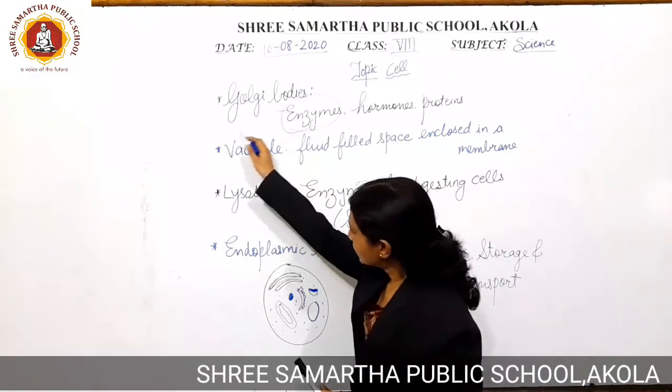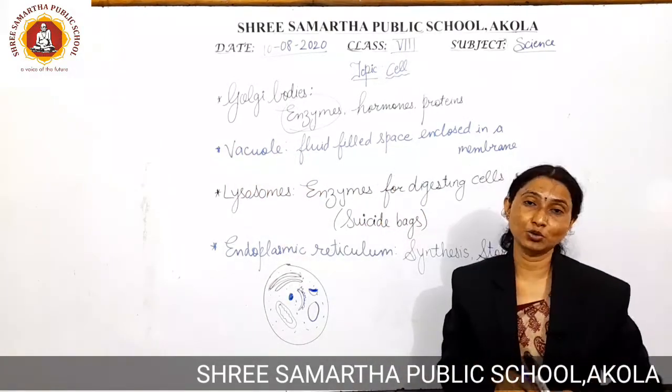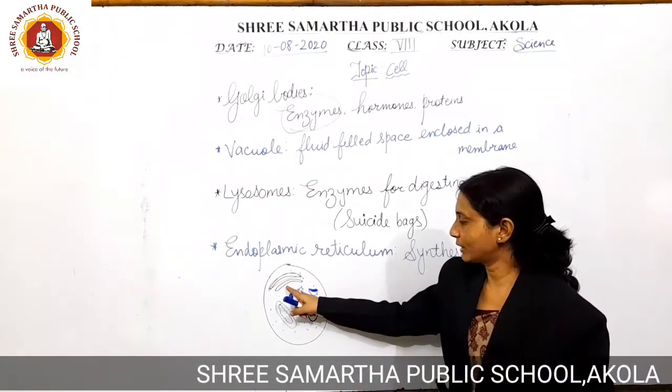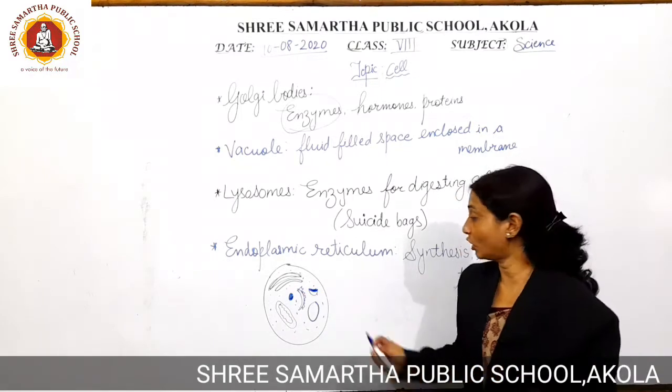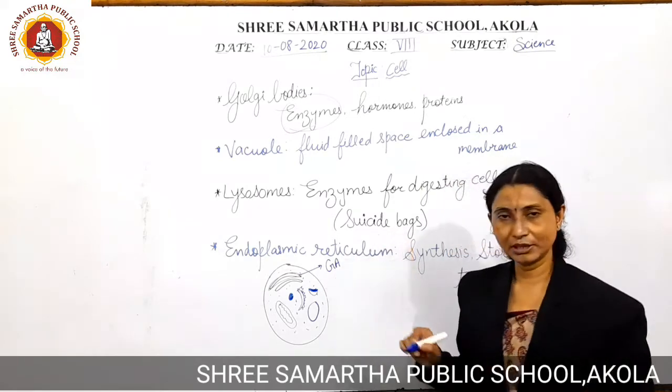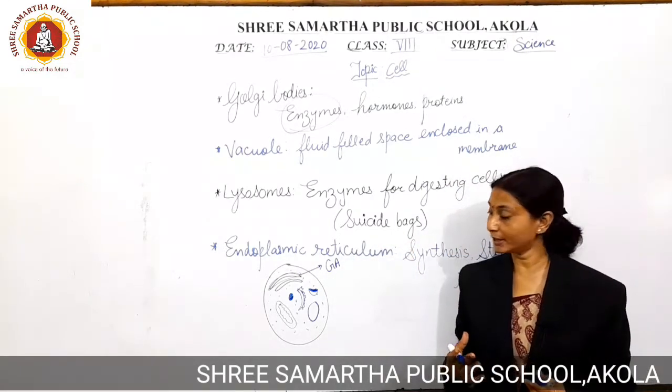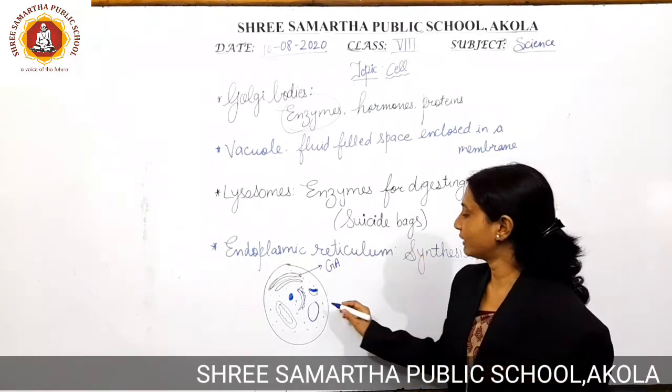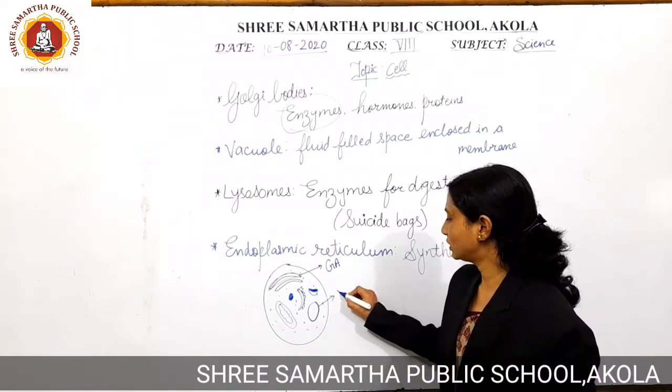The next cell organelle is vacuole. Now see, here the tube-like structures we have labeled as Golgi bodies. I will write the short form here: Golgi apparatus, tube-like structures or vesicles were there. Next one I have taken is the vacuole. This is the vacuole.